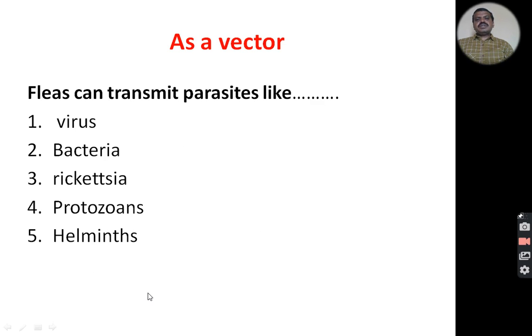Fleas can also act as potential vectors in transmitting various kinds of disease-causing agents that include viruses, bacteria, rickettsia, protozoans, and helminths. Various pathogens can be transmitted through fleas, which transmit dangerous disease-causing agents from one person to another.